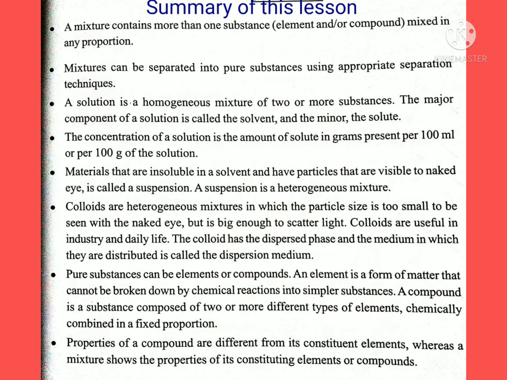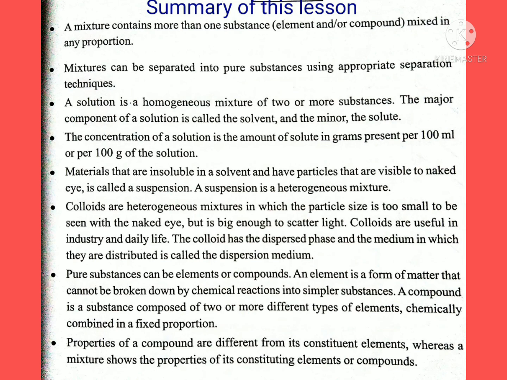A compound is a substance composed of two or more different types of elements, chemically combined in a fixed proportion. Properties of a compound are different from its constituent elements, whereas a mixture shows the properties of its constituent elements or compounds.